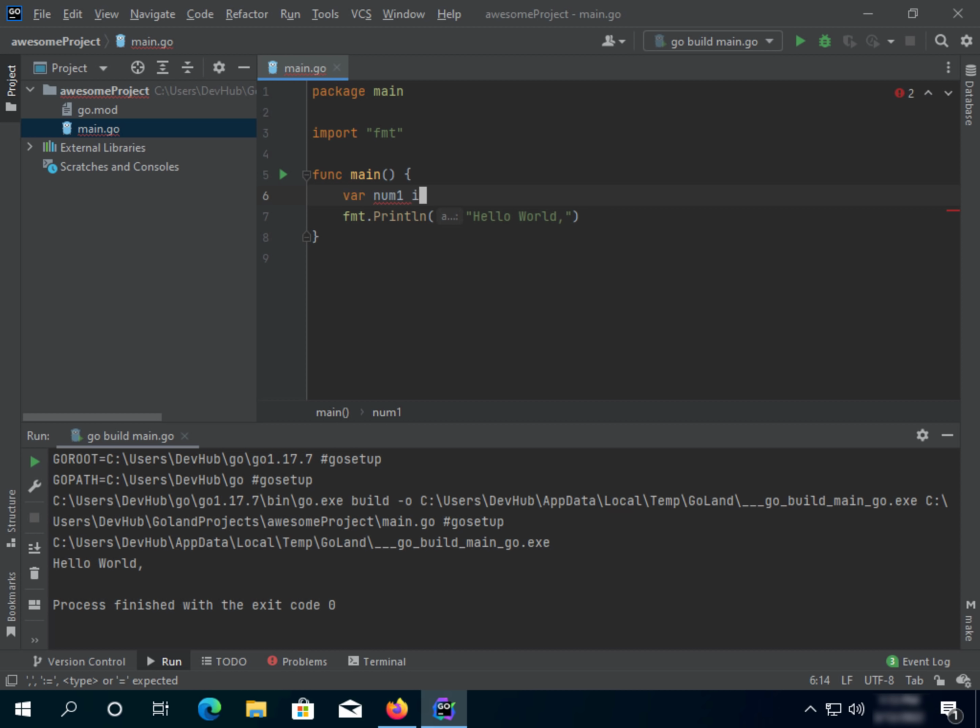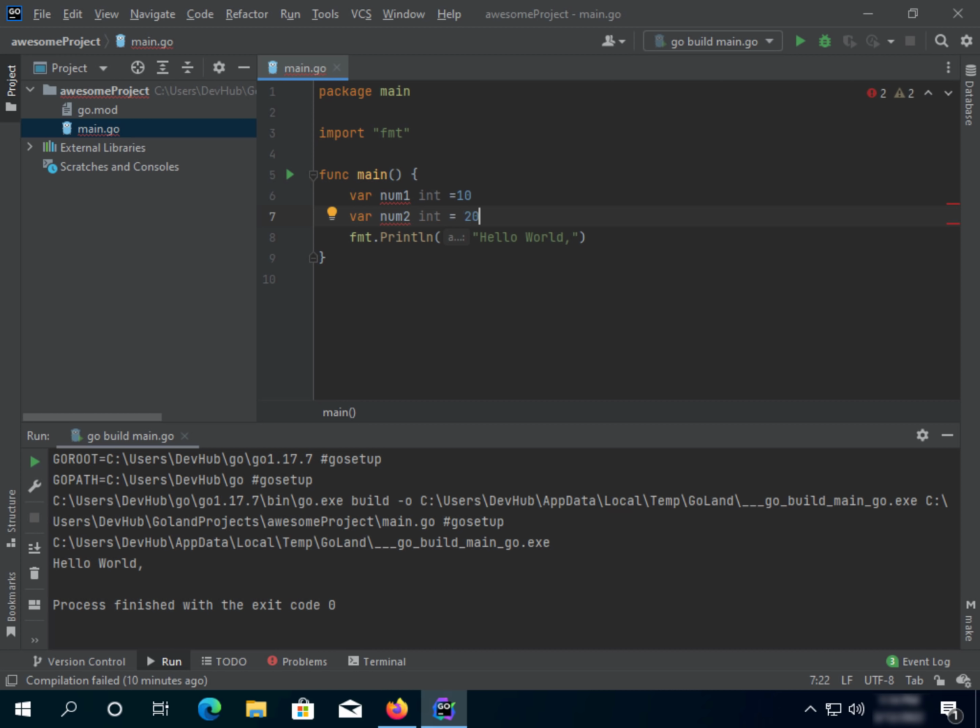We want it to be an integer, and we want it to equal 10. And another var, num2, also an integer, and we want it to equal 20.